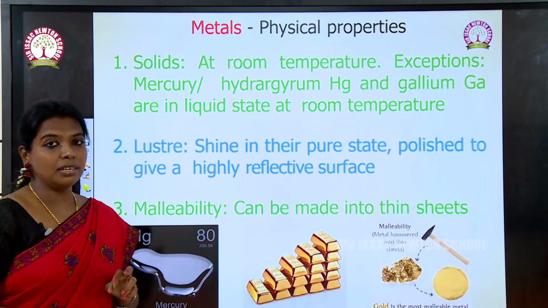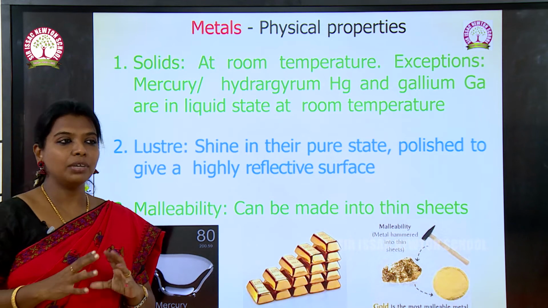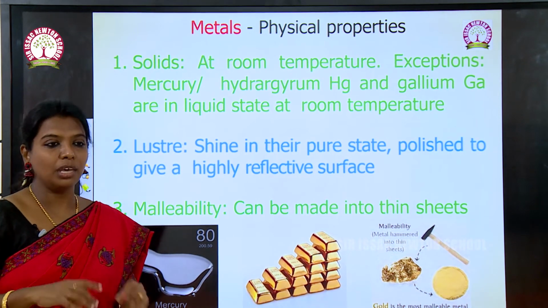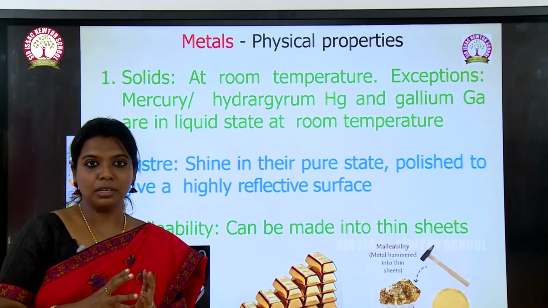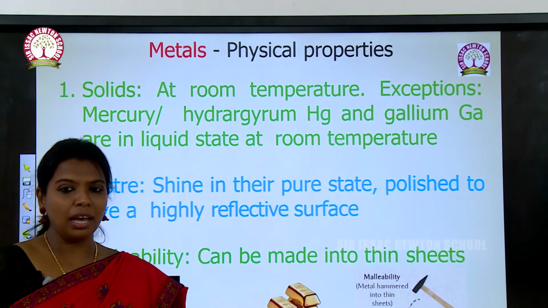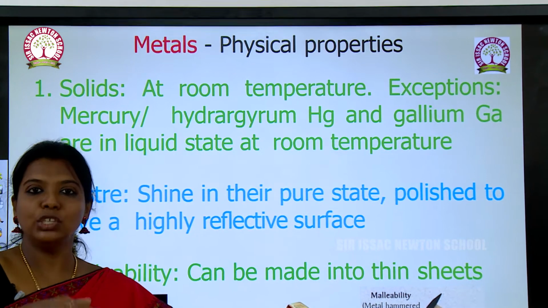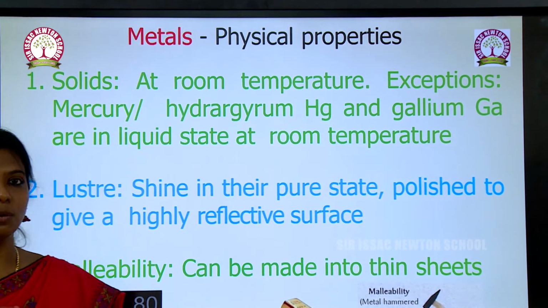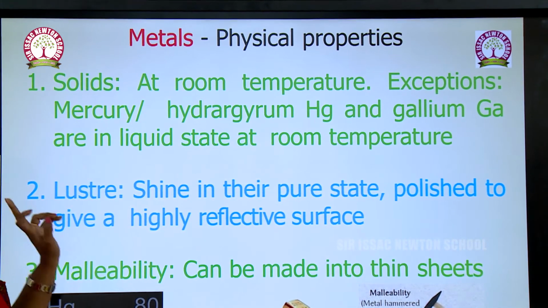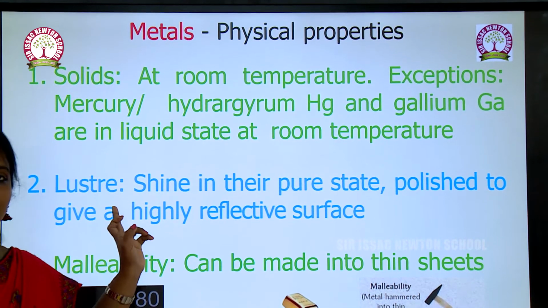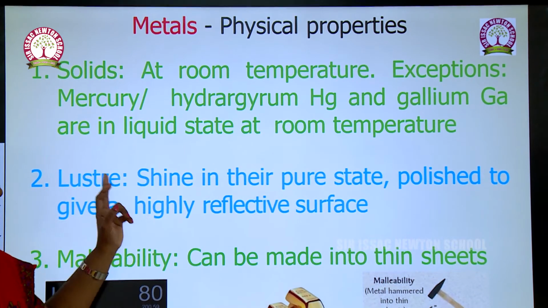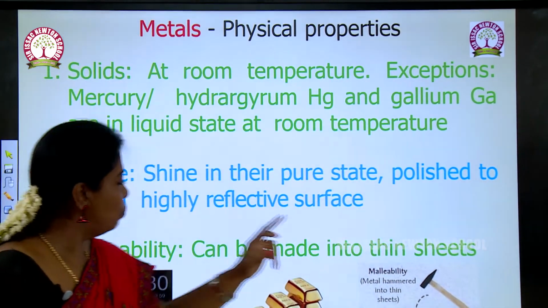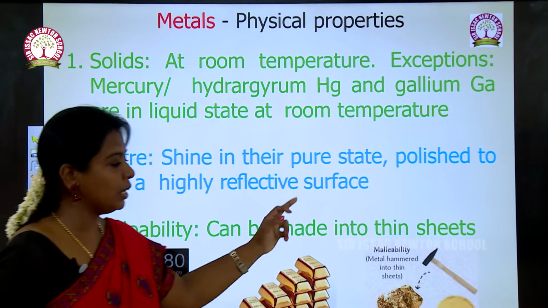And the second one is that all metals have a shiny appearance. For example, silver, gold, aluminium, iron, everything will have a shining surface. Okay, so that property is called luster. That is another main important character of a metal.